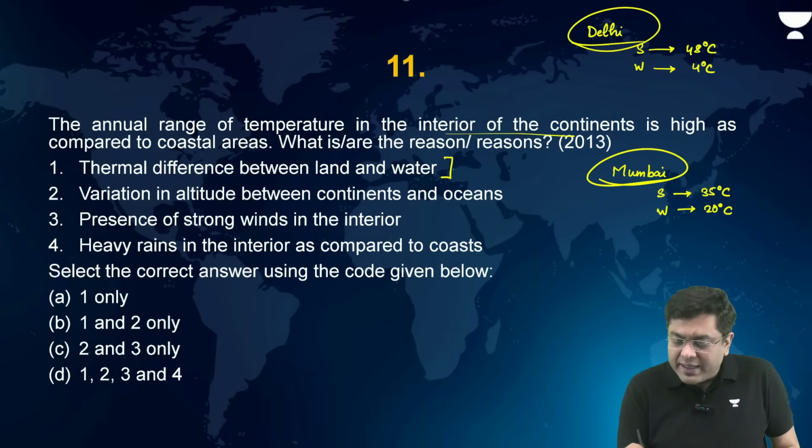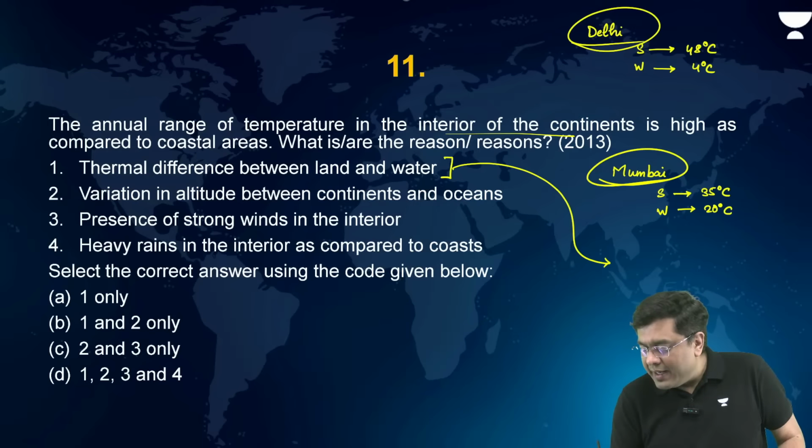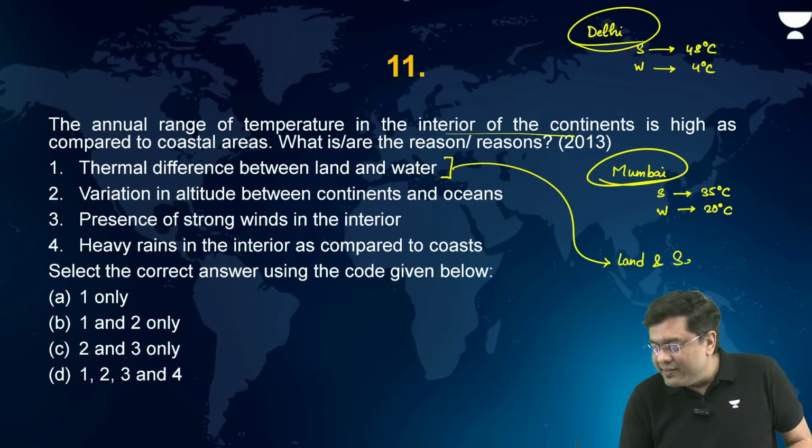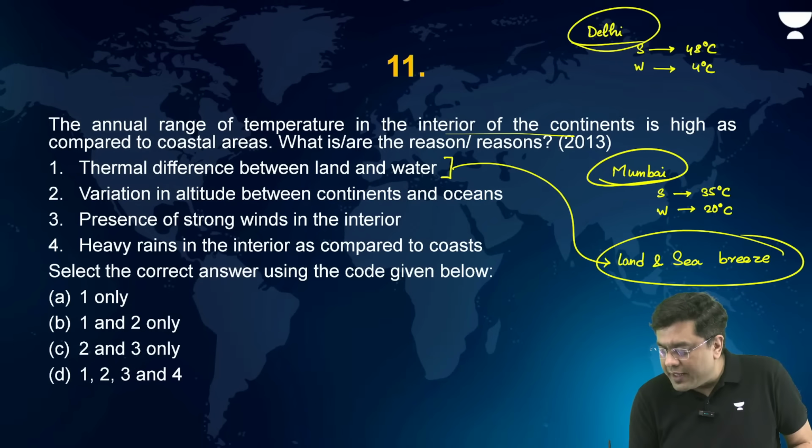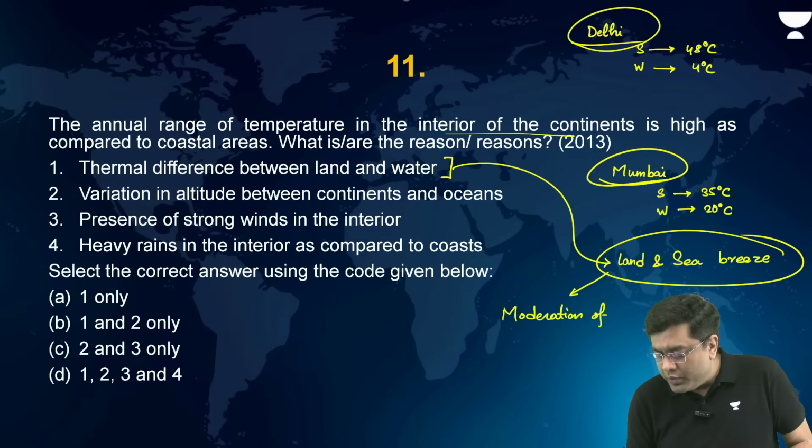So this will generate land and sea breeze, and that land and sea breeze will bring about moderation of temperature. It will provide moisture. Moisture is the one we have talked about, which retains temperature.